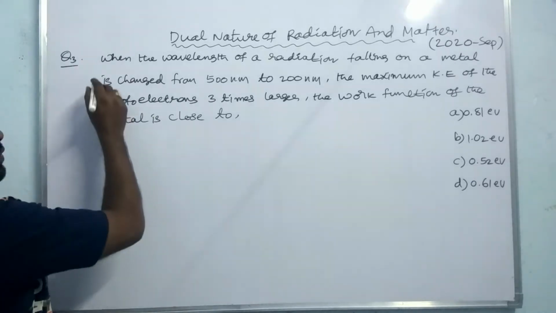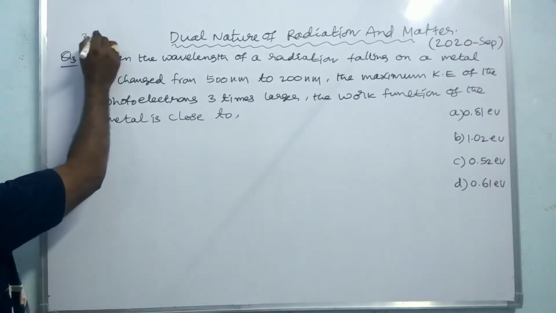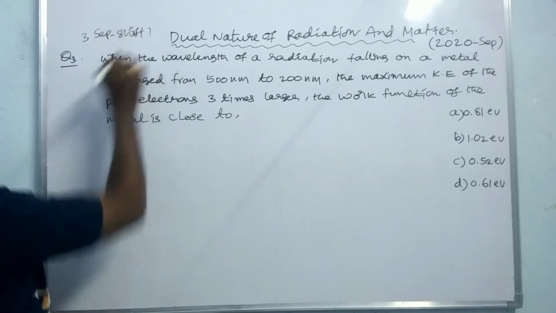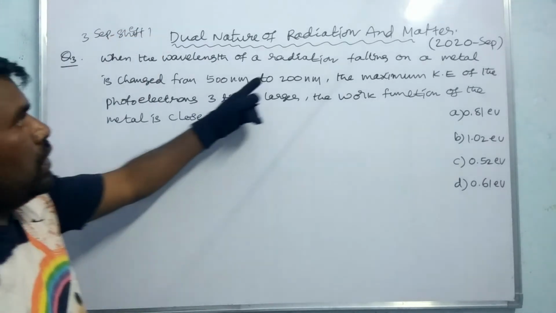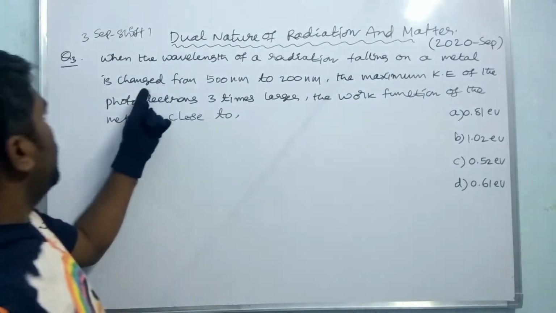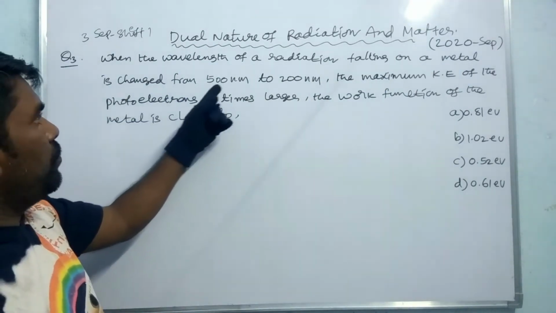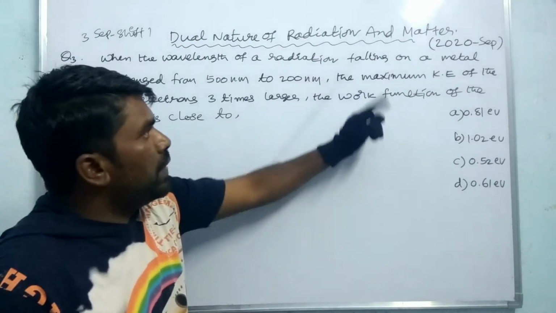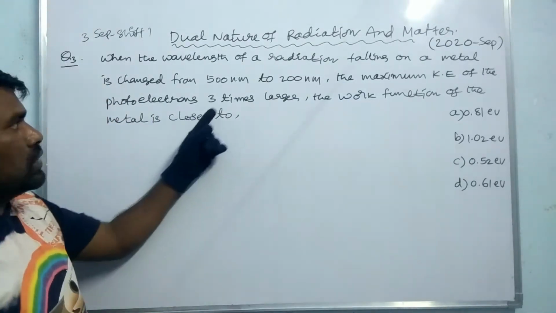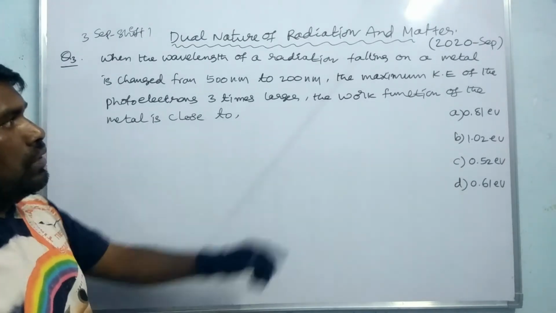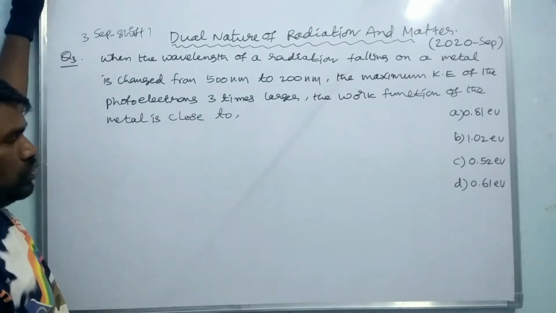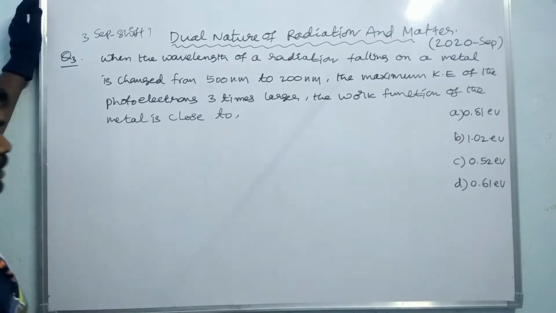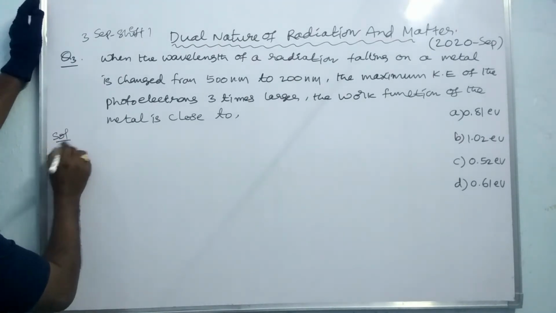This is the third question which was asked in 3rd September, shift 1. When the wavelength of a radiation falling on a metal is changed from 500 nm to 200 nm, the maximum kinetic energy of the photoelectrons becomes 3 times larger. The work function of the metal is closer to, right? So here the work function values are given. So how can we solve this?